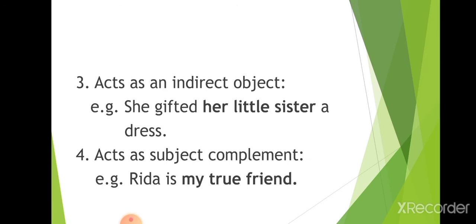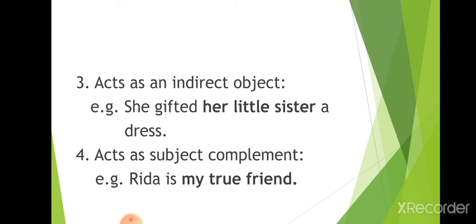A noun phrase also acts as an indirect object. She gifted her sister a dress. What she gifted, a dress, that is the direct object. To whom did she gift it? To her little sister. So over here the little sister is acting as a noun phrase, and it is an indirect object.